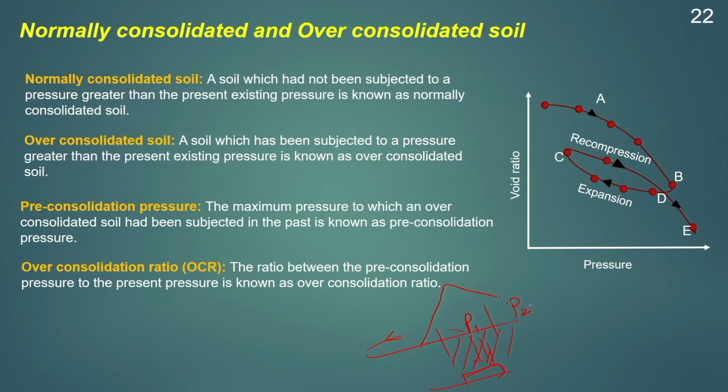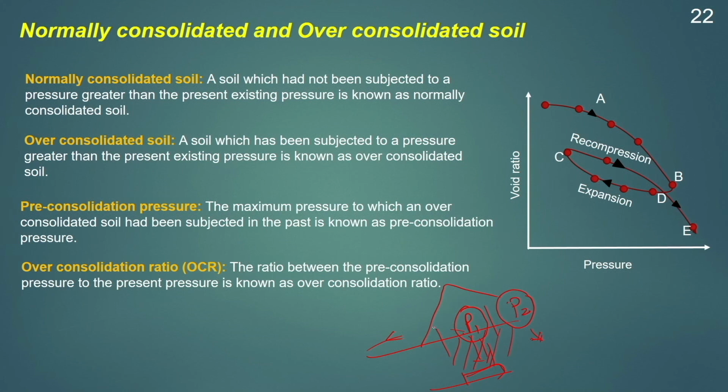If the value P2 is greater than P1, then the soil can be termed as normally consolidated. If P2 is smaller than P1, that means P1 is larger, then the soil will be known as over consolidated soil. So, depending on whether the soil is over consolidated or normally consolidated, its behavior will be different.